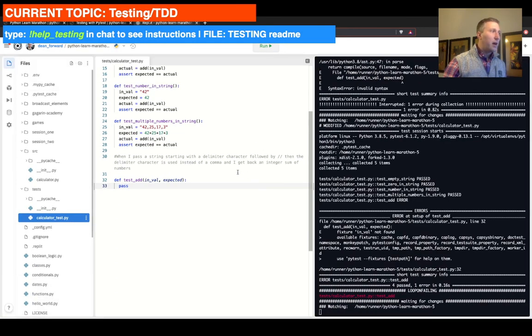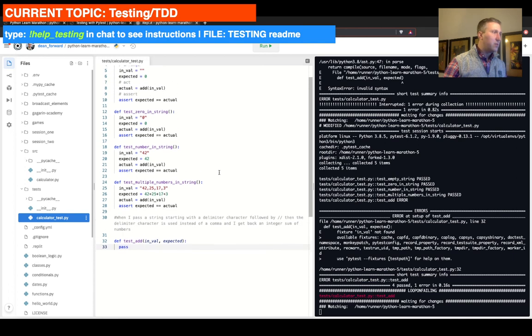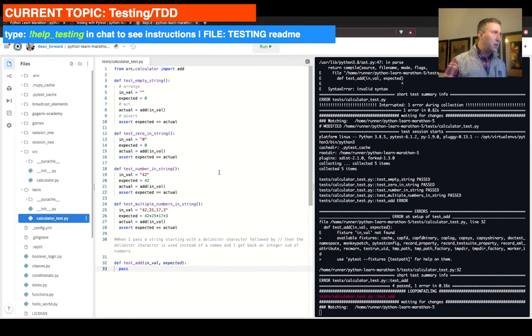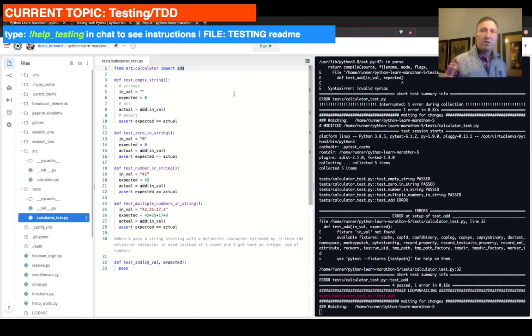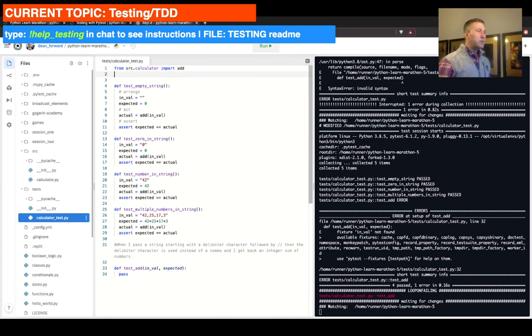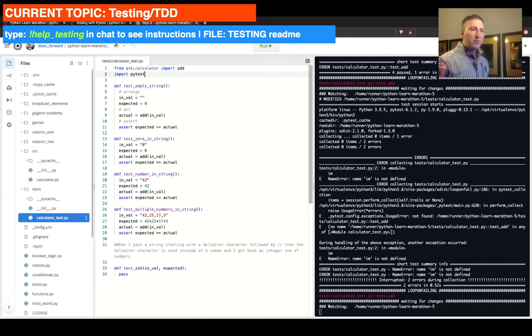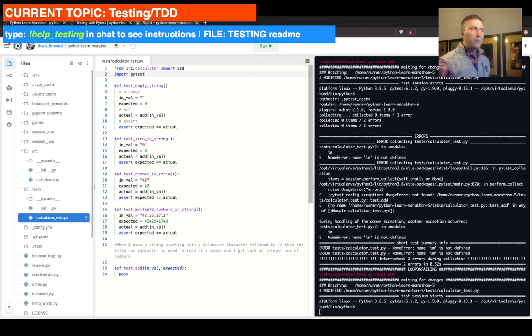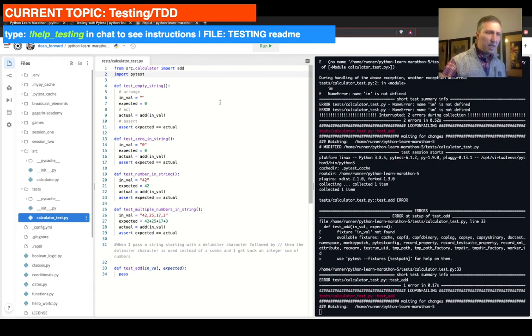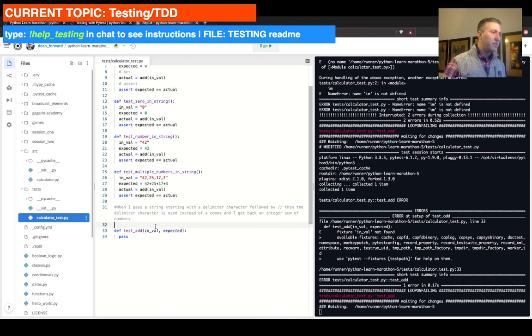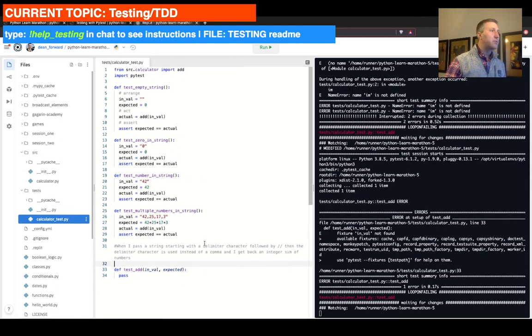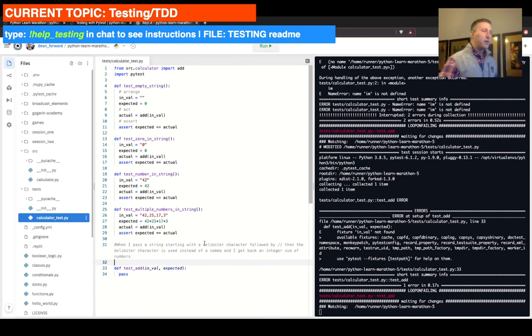So first and foremost, let's go to the top just so that we have all our imports on top. So we're going to import Pytest. This time we're importing Pytest directly into our test, right? It's going to be complaining about the structure of this because we're not really doing anything meaningful with that.